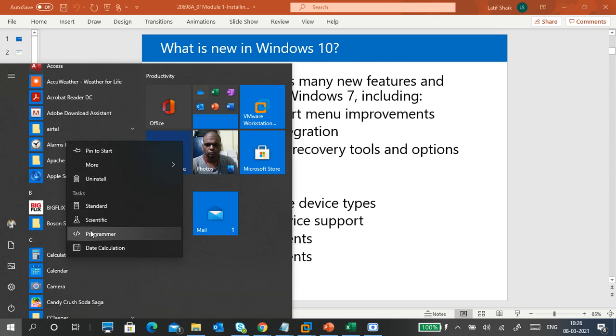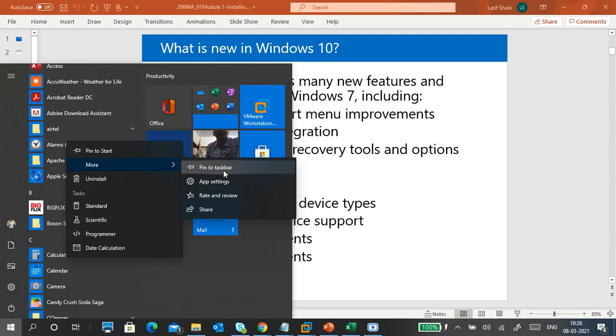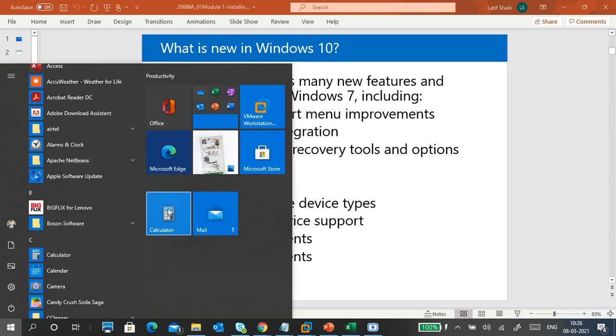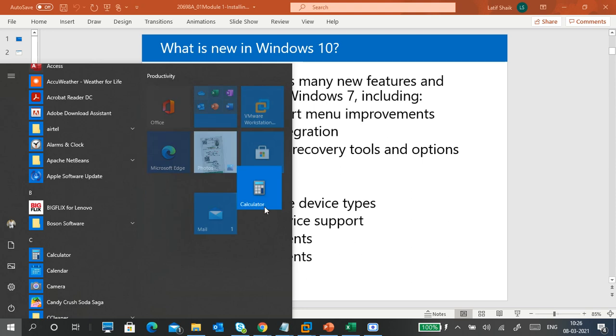So right click on this one. We get pin to start, uninstall and more options, and pin to taskbar, which means pinning to this taskbar area. There are also app settings, rate and review, and share. I click on pin to start, then we can see it here.